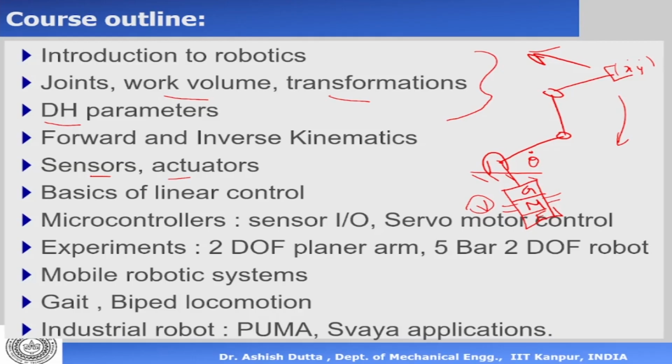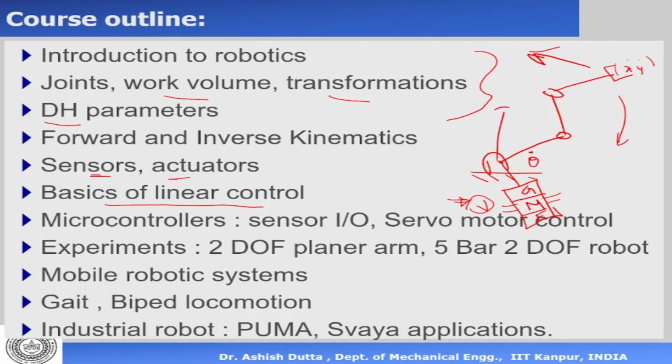So we'll look at sensors, actuators, then we'll talk about basics of linear control. When we are going to give a voltage to the motor, how much voltage are you going to give? That would depend on what is the motion of the end effector that you require. So what ensures that? Basically we have to talk about linear control and how to design a controller for that. The controller is the one that is going to give the voltage such that it goes to a desired position.